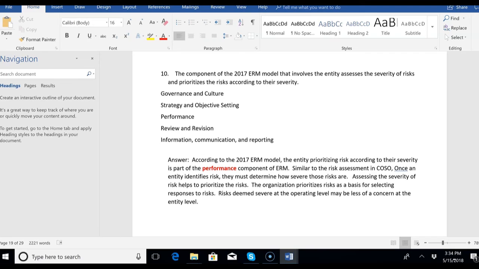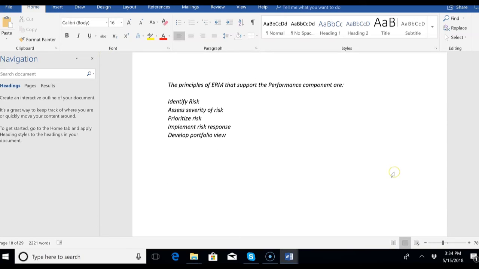That's done in the performance component of ERM. Now, why does a company prioritize risk? A company prioritizes risk as a basis for selecting responses to risk, and selecting responses is another principle within performance. So recall that within the performance component, the principles that support performance are identify risk, assess the severity of risk, prioritize risk, implement risk response, and develop a portfolio view.